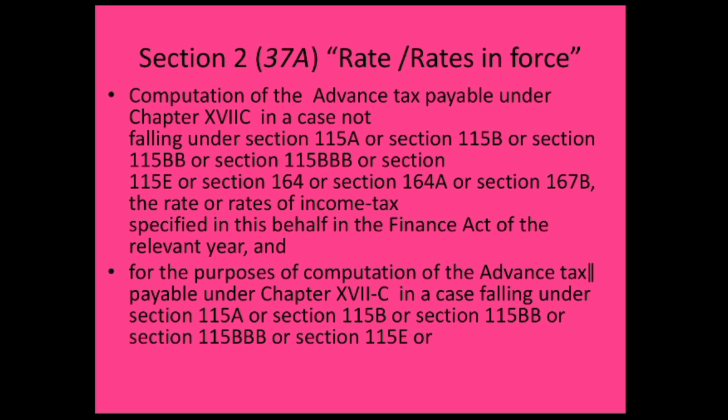And where the income is not falling under section 115E, where 115E relates to tax on investment income and long-term capital gains, where the total income of an assessee, being a non-resident Indian, includes income from investment or income from long-term capital gains of any asset other than a specified asset, the tax payable by him shall be the aggregate of the amount of income tax calculated on the income in respect of investment income referred to in clause A, included in the total income, at the rate of 20 percent, the amount of income tax calculated on the income by way of long-term capital gains, and the amount of income tax with which he would have been charged had his total income been reduced by the amount of income.